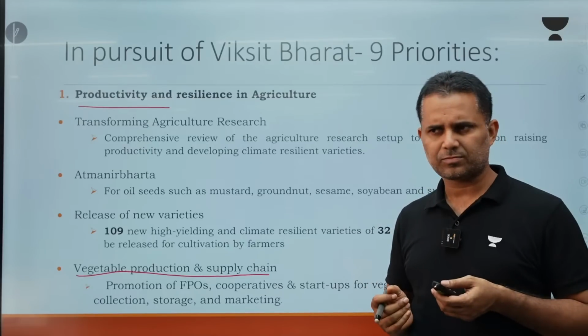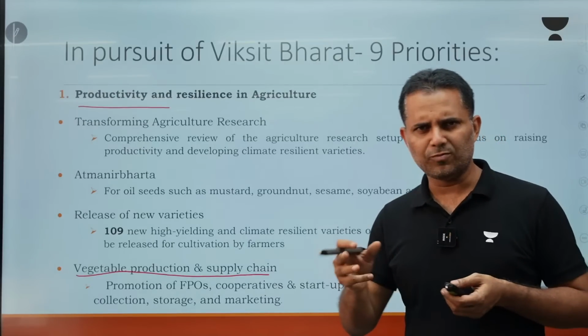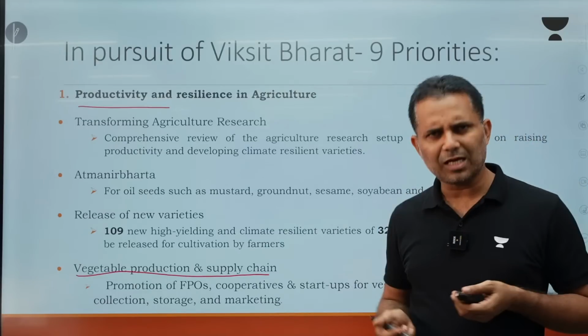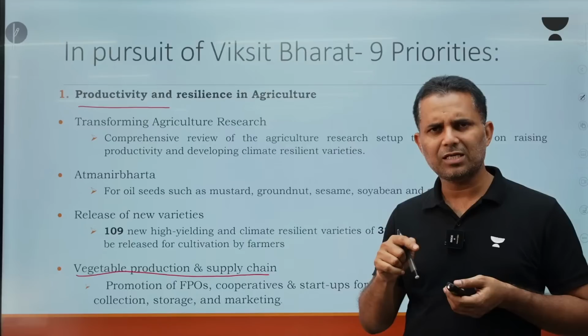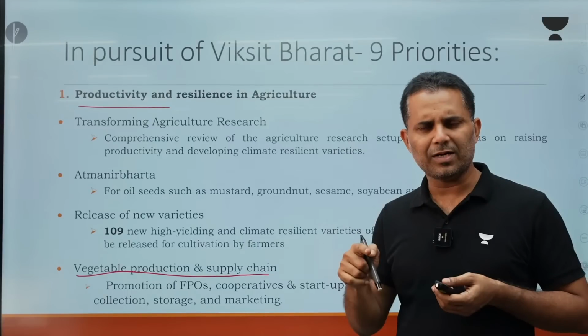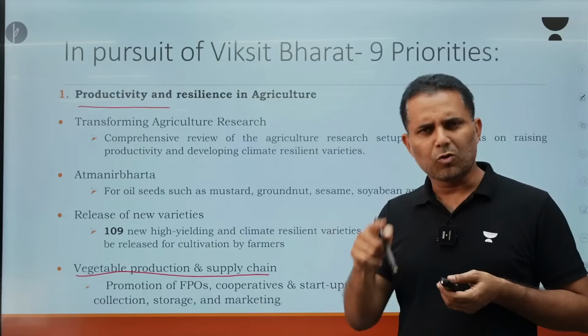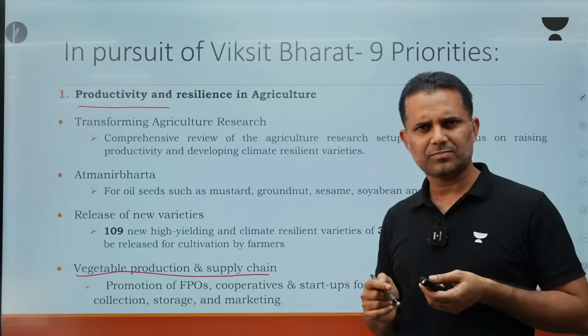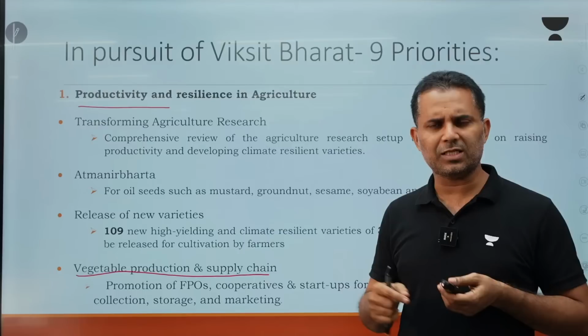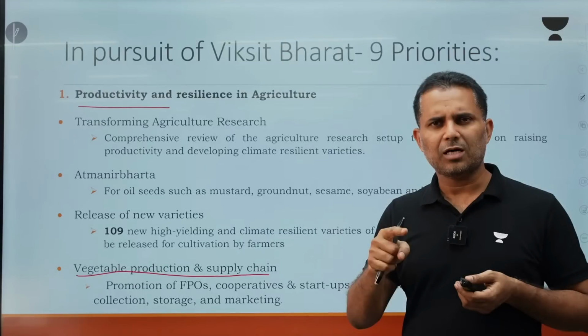And RBI is saying that we should bring it down to 4%. This inflation is CPI combined, which RBI targets. But if you will see, in this CPI combined of 5%, core inflation is 3%. It is because of the higher food inflation of around 9% that our headline inflation has moved to 5%.